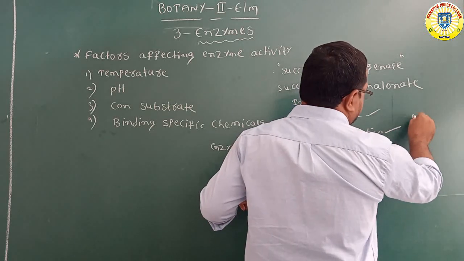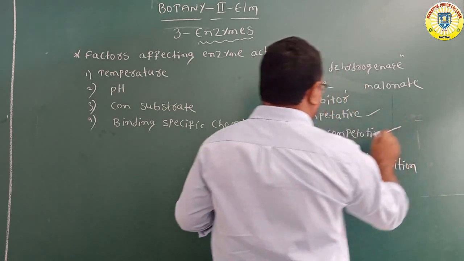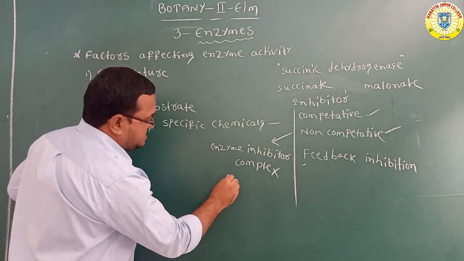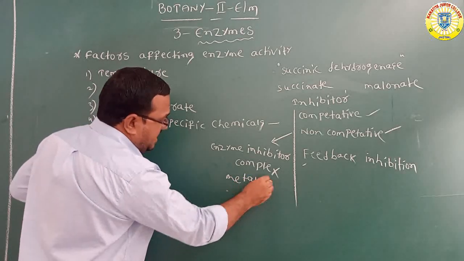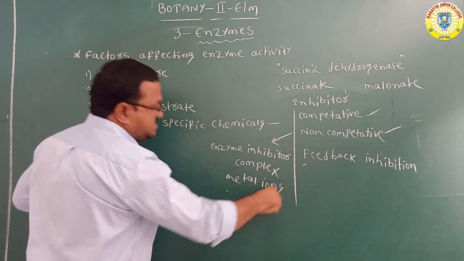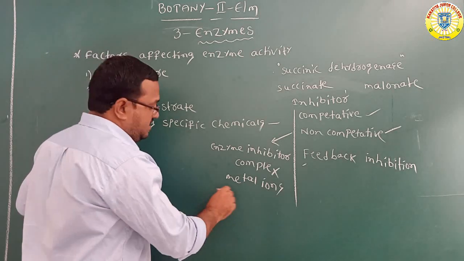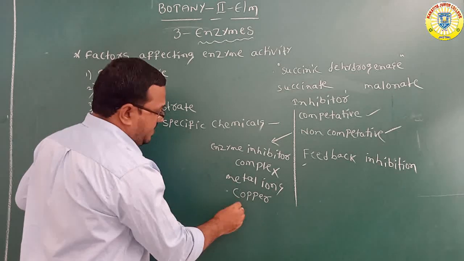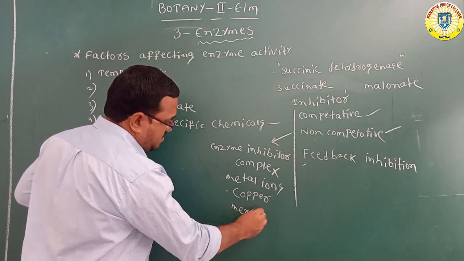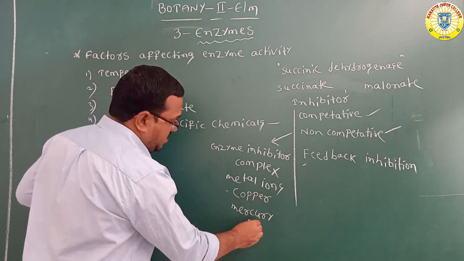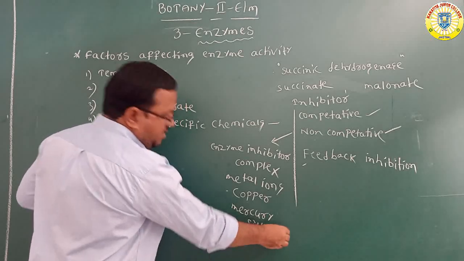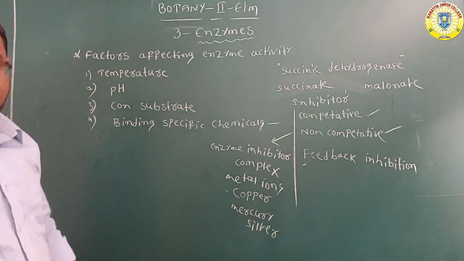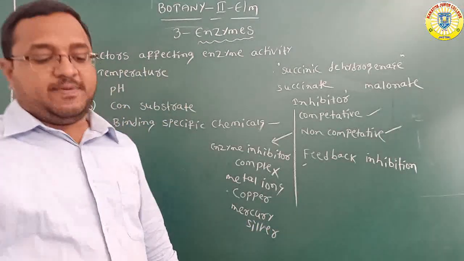All the metal ions are used as non-competitive inhibitors, especially copper, mercury and silver. Okay, these are the non-competitive inhibitors.